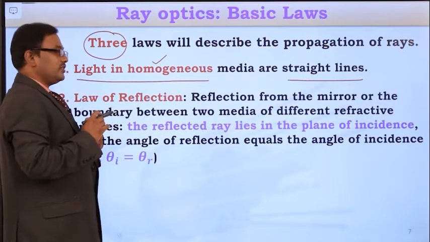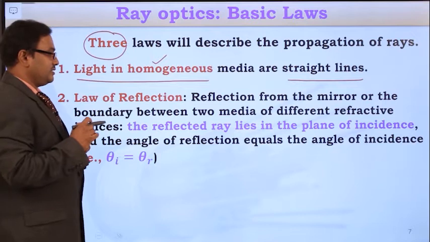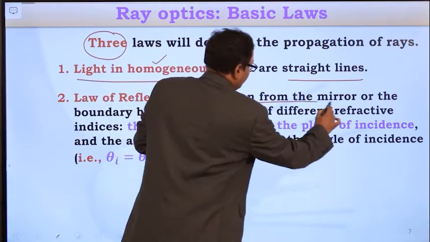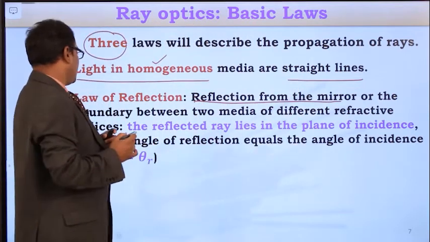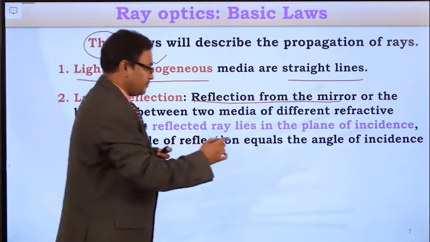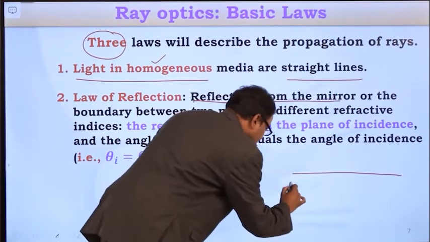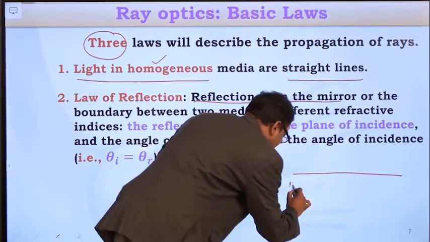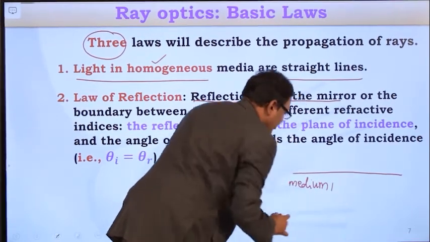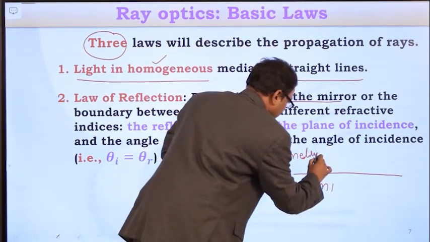And the second one is the law of reflection. Suppose whenever the light ray is reflecting from a mirror or any other boundary between two media, let us consider two mediums. This is medium 1 and this is medium 2.